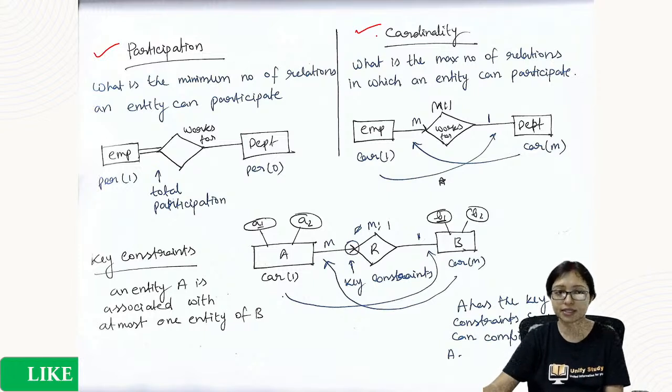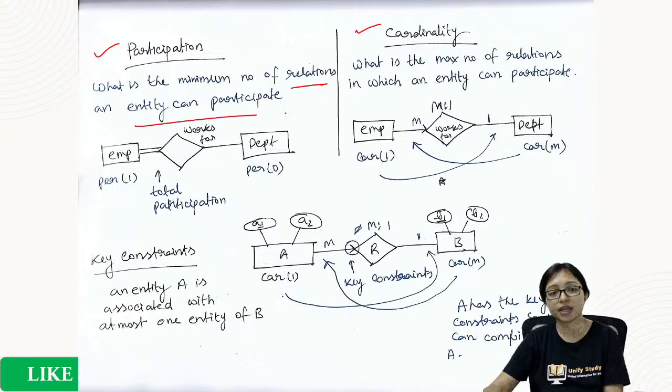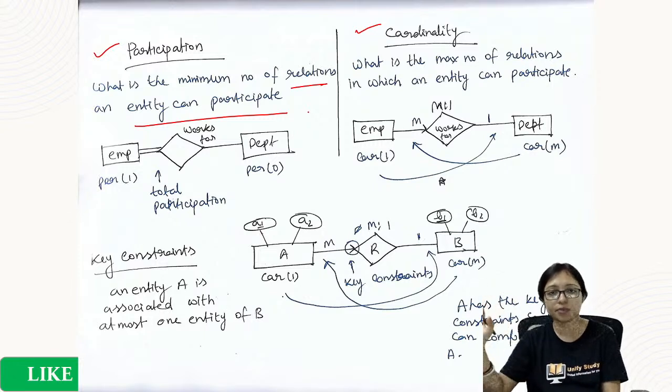What is cardinality? Participation means the minimum number of relationships an entity can participate in. At least one employee will work for one department. It should not be that you got a job but there is no department for you, you don't have any work. That is not possible.